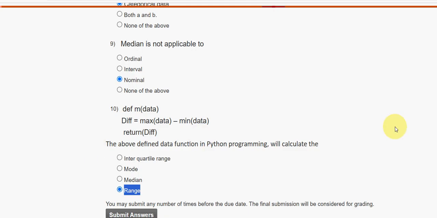So friends, these are the solutions for the week 1 assignment of the course Data Analytics using Python.